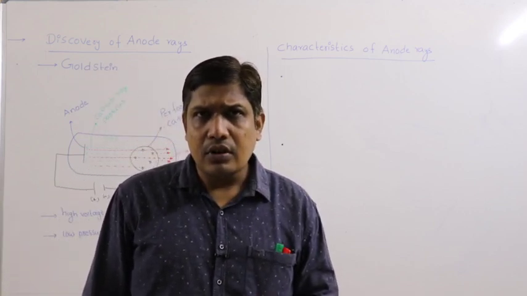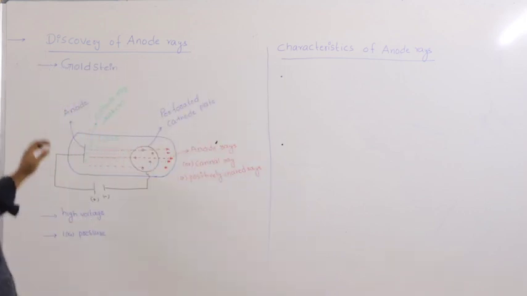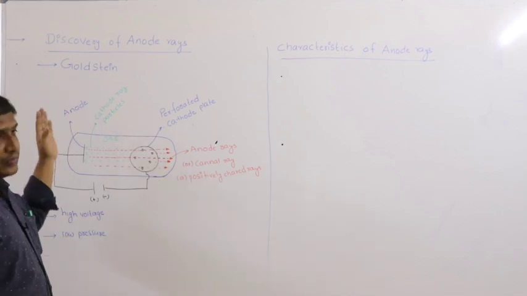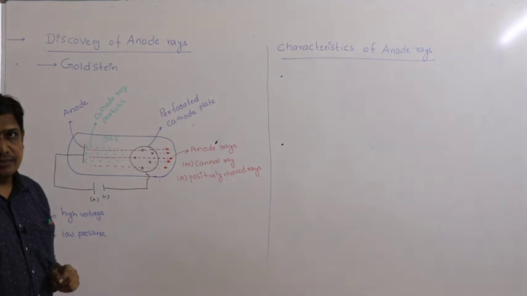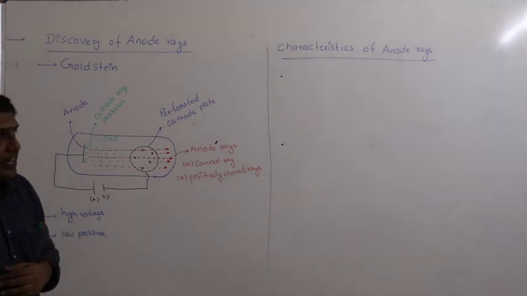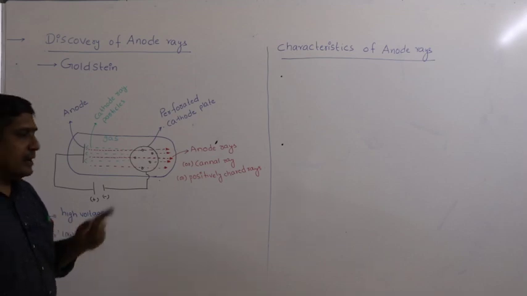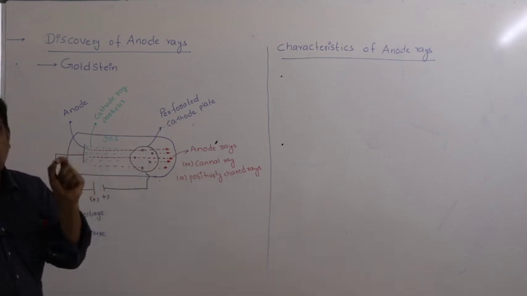Now the first experiment is done by Goldstein. He carried out a discharge tube experiment. He made a small modification. Instead of a metal plate, he has taken a plate that contains holes.